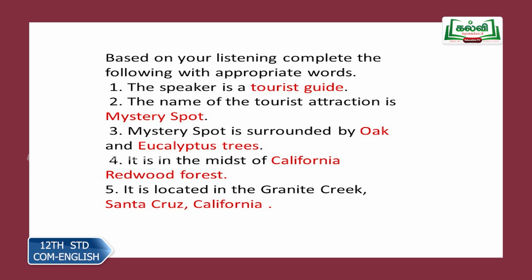Mystery spot is surrounded by, see, you get the clue in the third question, dash and dash trees. It is surrounded by oak and eucalyptus trees. It is in the midst of something. So where is it located? You get the location there amongst the oak and eucalyptus trees near Granite Creek and within the California redwood forest. So in the midst of California redwood forest. Number 5, it is located in the Granite Creek. Where is it? Santa Cruz, California. If you want, you could write USA.